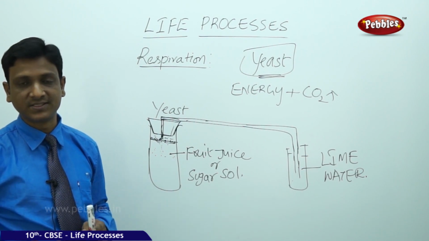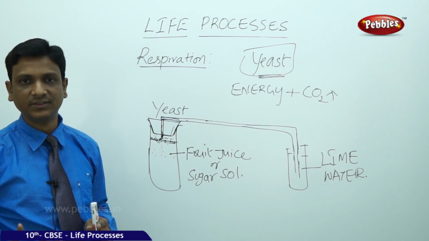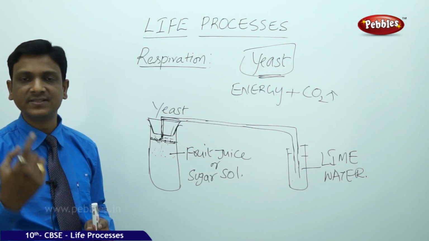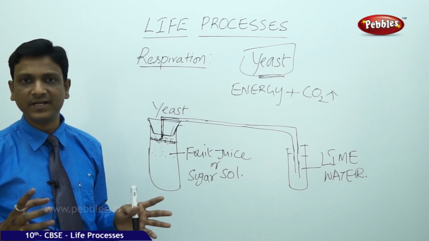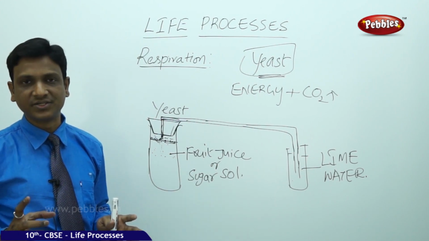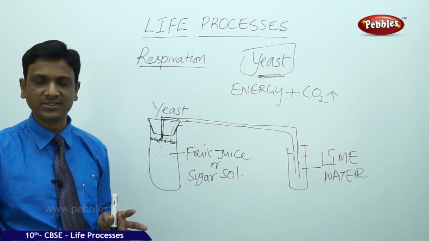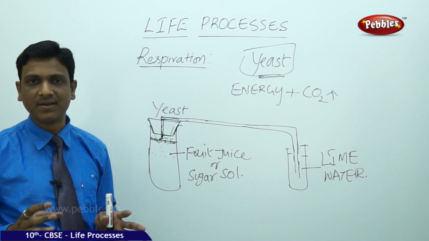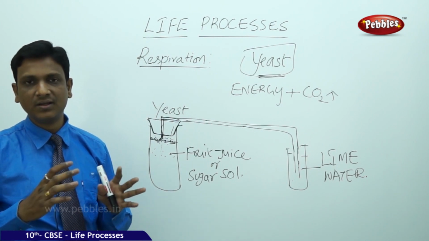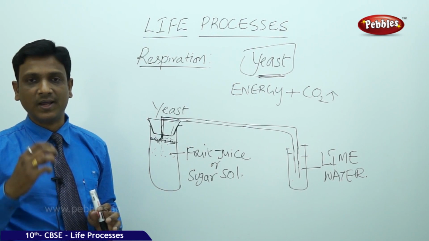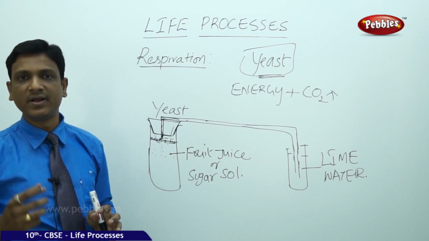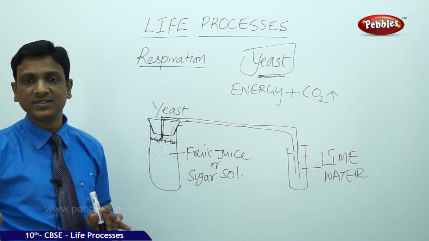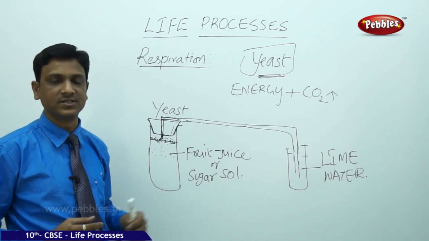So how does this process take place? Is it a single step reaction, releasing energy from the foodstuffs using oxygen? Do you think it is a single step reaction? Definitely not. It is a series of reactions. It is a chain of reactions in which slowly, step by step, energy is released from the nutrients. So along with the energy, some carbon dioxide is released, and some toxins or waste materials are also produced in this process.